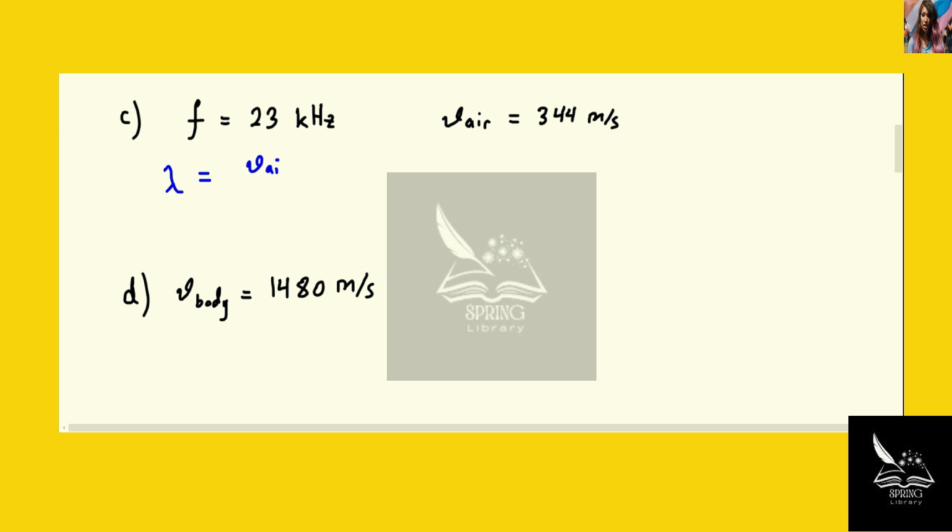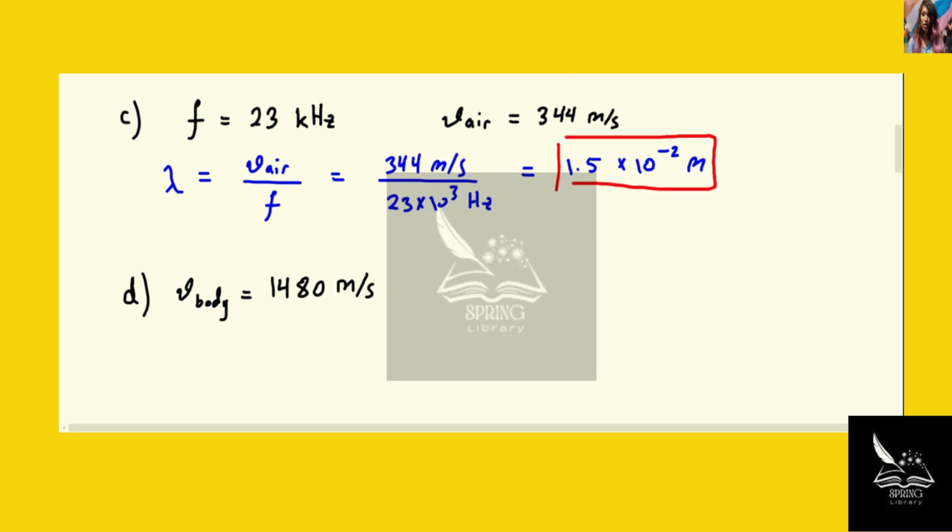So V air divided by frequency will be equal to 344 meter per second divided by 23 times 10 to the power 3 hertz, and that's equal to 1.5 times 10 to the power minus 2 meters. So this is my answer. For part D, now when the ultrasound hits the human body, it will move with a different speed, and the speed of sound inside the human body is 1480 meters per second.